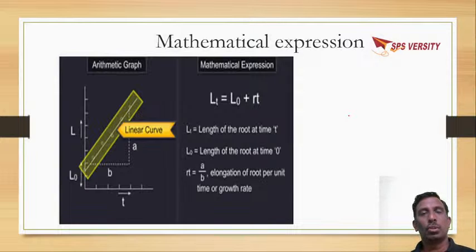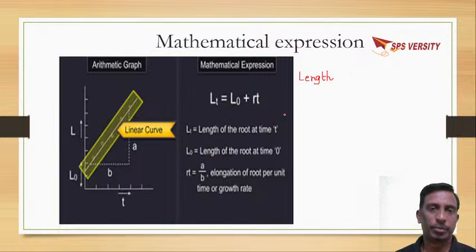So how to calculate this arithmetic growth? Here you can take the length of the plant. Length means you can take the length of the root or the stem or a branch. L means length at a particular time.